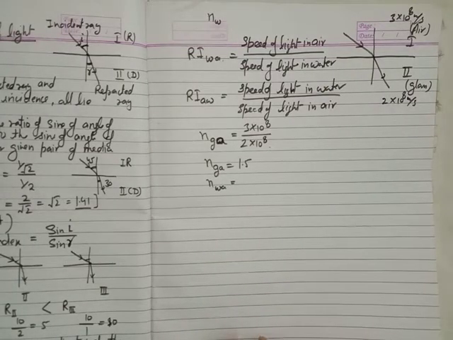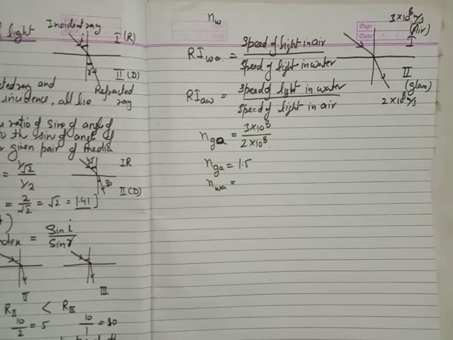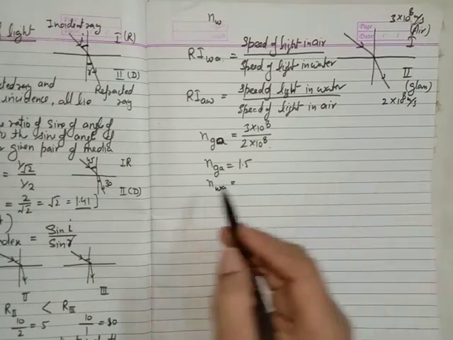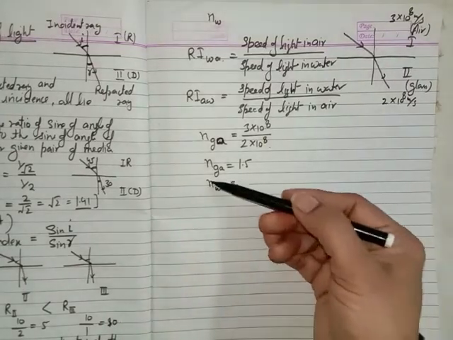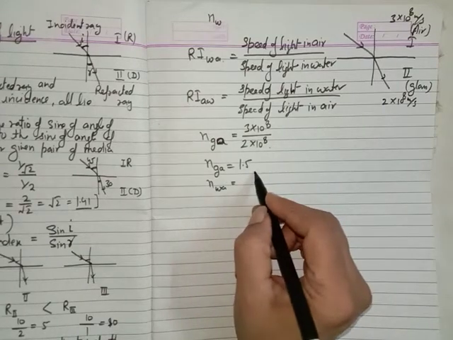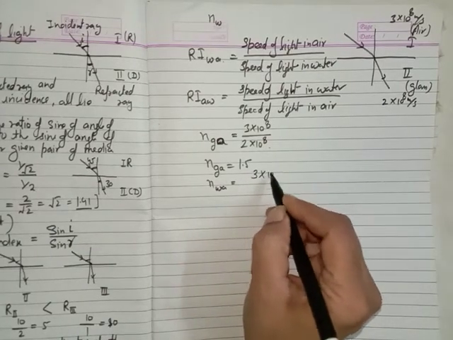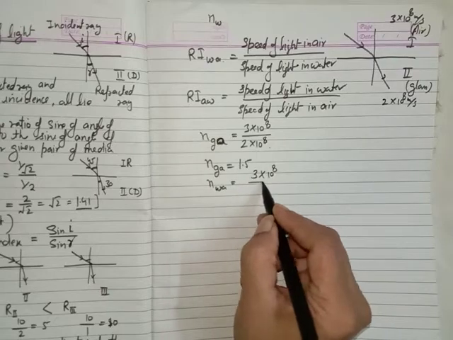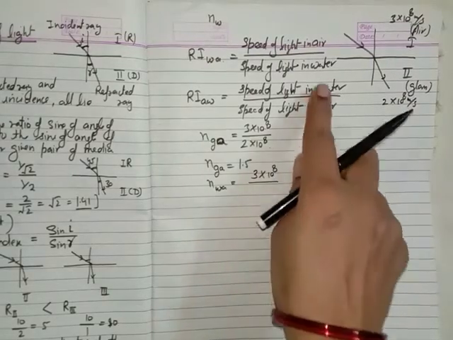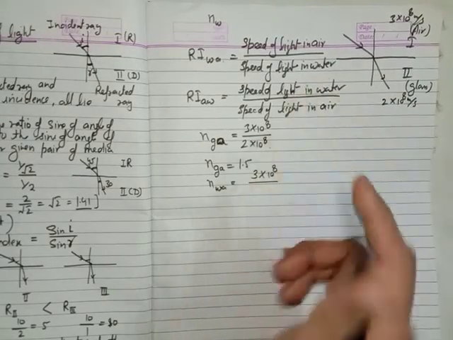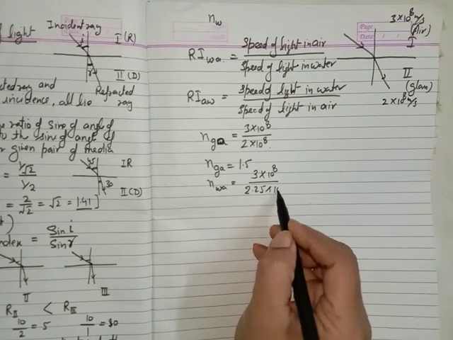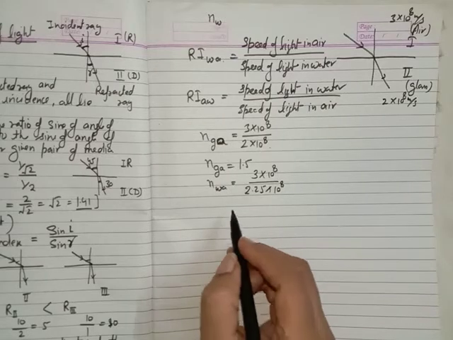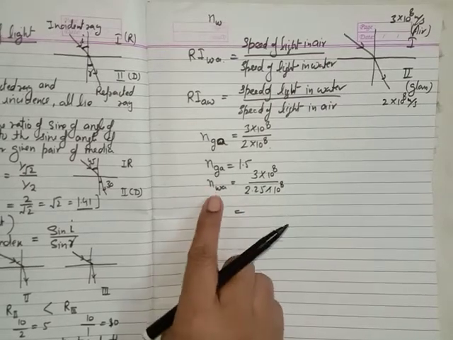Now, again, one more example. This is the example of refractive index of water. I told you that refractive index of water is equal to the speed of light in air, which is equal to 3 into 10 power 8 meter per second, divided by the speed of light in water. And what is the speed of light in water? It is about 2.25 into 10 power 8 meter per second. Okay, can you find the value of refractive index of water?